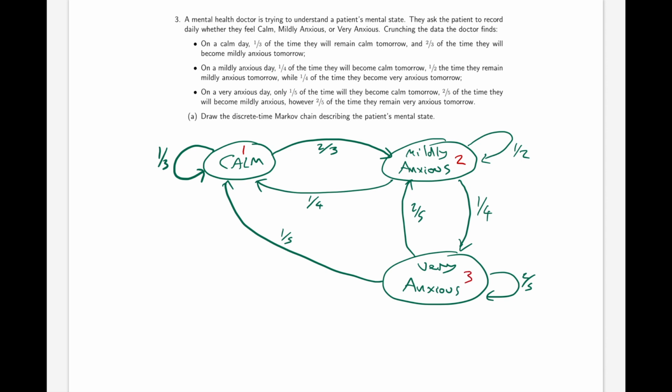And so our transition probability matrix would become a third, 2/3, 0, because there is the probability 0 of going from calm to very anxious in one time step. A quarter, a half, a quarter, a fifth, 2/5, 2/5.